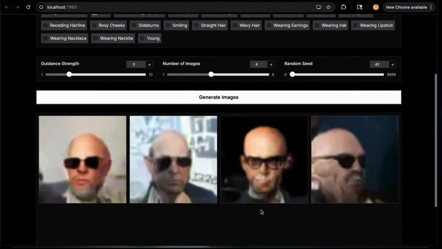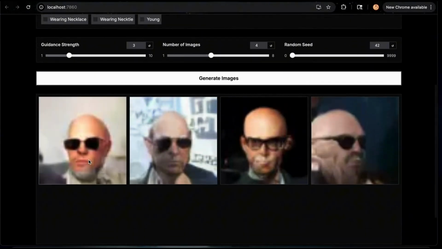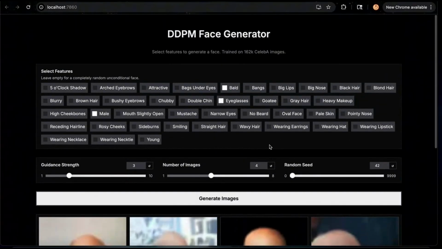Okay, so our generation is completed, and you can see that these are the 4 facial images that we generated: male, bald, and with glasses. So yeah, this will be our complete demo. In the demo, I showed you guys 2 parts: unconditional training, which generates random faces, and conditional training, where we can select features. That will be the end of our project and demo.